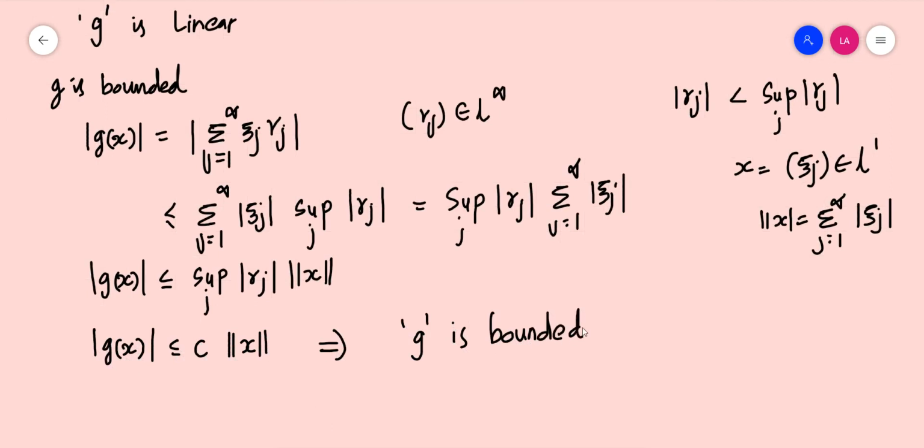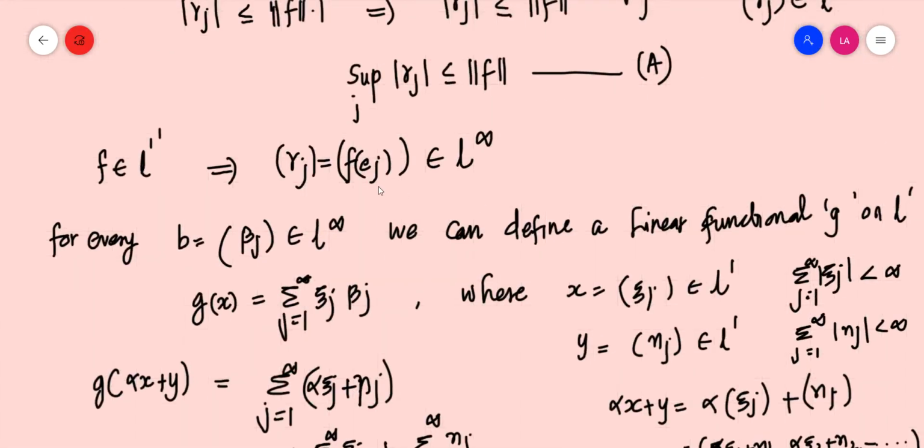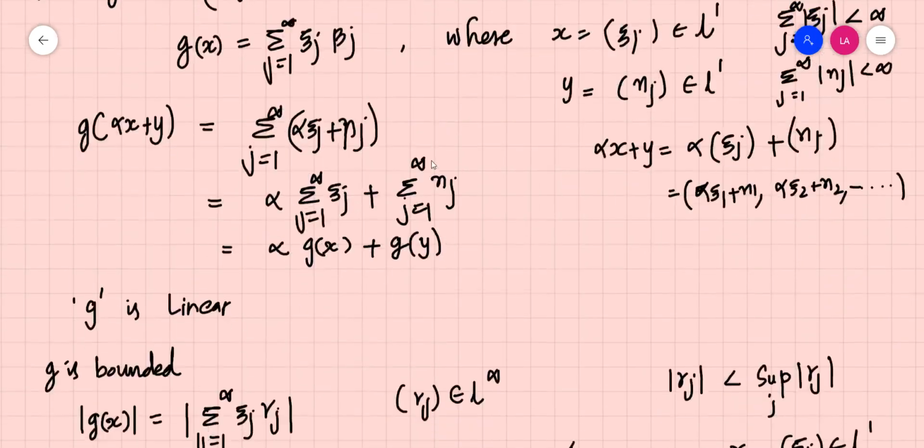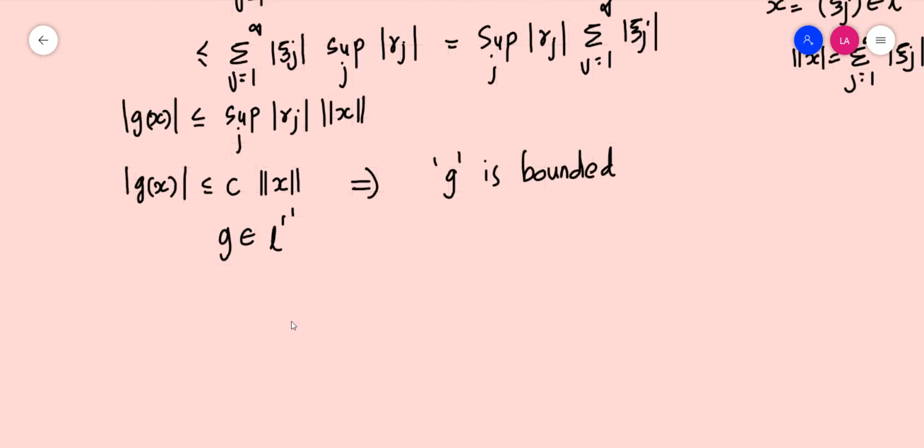So g is linear, g is bounded and g is a functional, which means that g belongs to L1 dash. g is a bounded linear functional. So what we have done is, associated with every linear functional, we have defined an element gamma j in L infinity, and in the second part, associated with every element beta j, or gamma j, in L infinity, we have defined a linear functional g which is in L1 dash. So corresponding to every element in L infinity, we have an element in L1 dash. That's what we have proved.